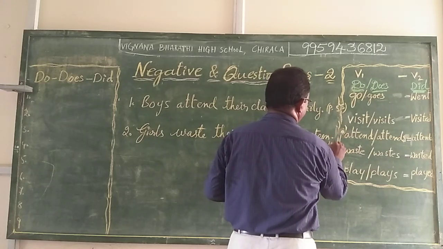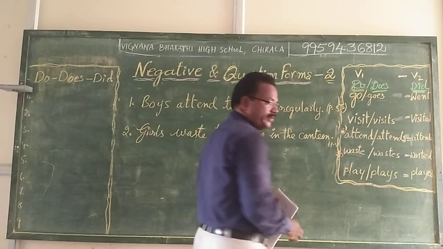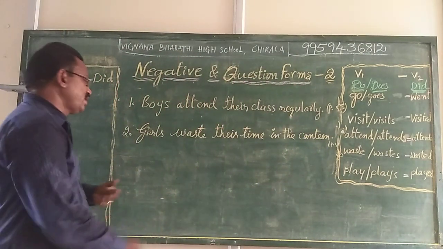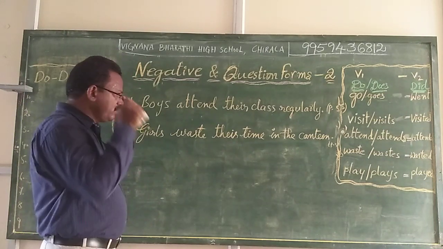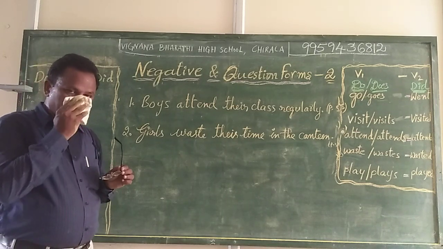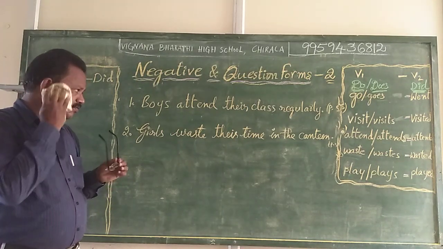This is a positive statement, but you make this sentence also into the other three forms: negative statement, positive question form and negative question form.